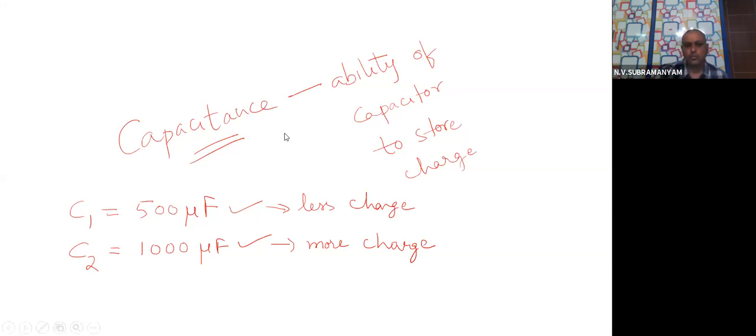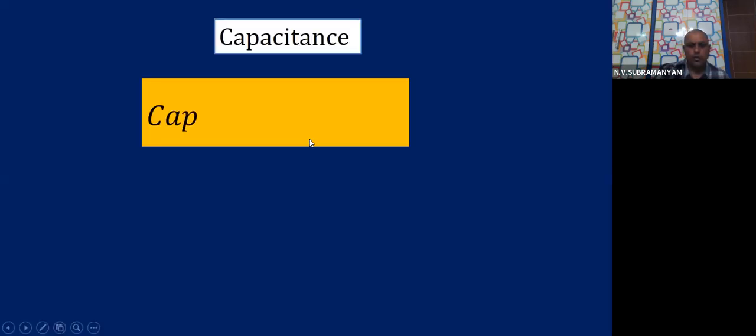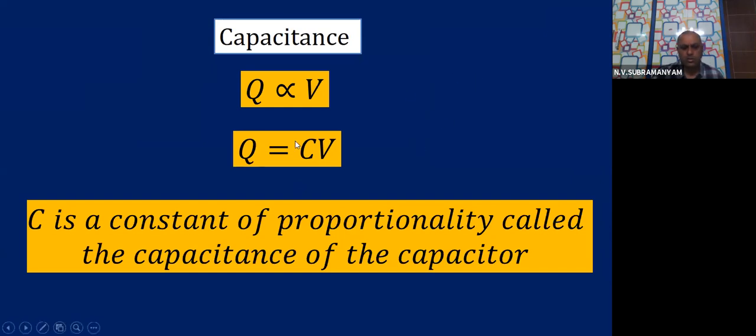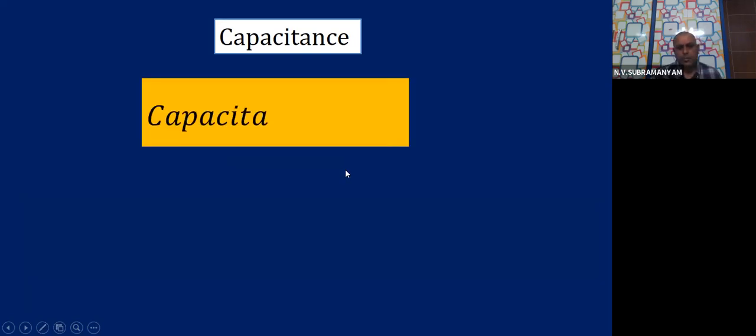Okay, so let's move on. Now capacitance: Q is equal to CV. From Q is equal to CV, V goes to the other side. Then what do we get in the equation? Capacitance C is equal to Q by V. Q means charge, V means potential difference. Charge is measured in coulombs, children, and potential difference is measured in volts.